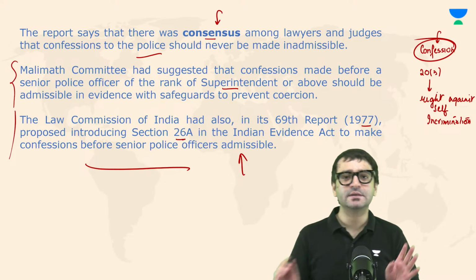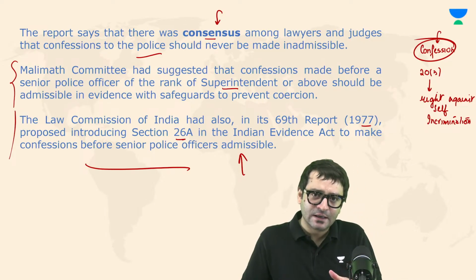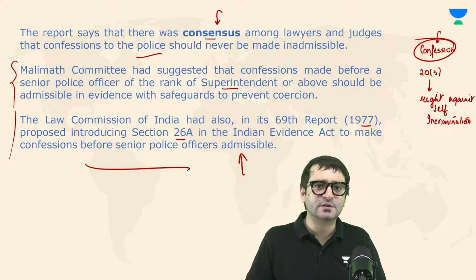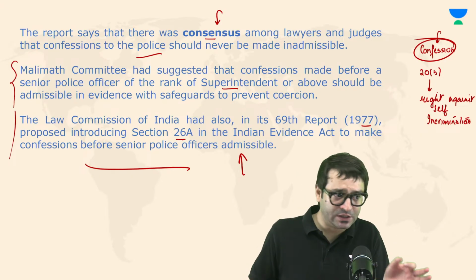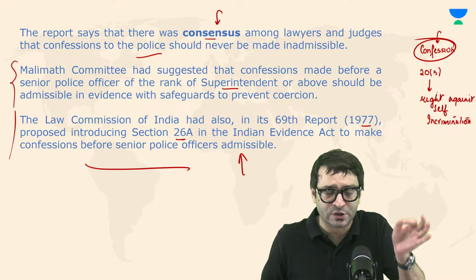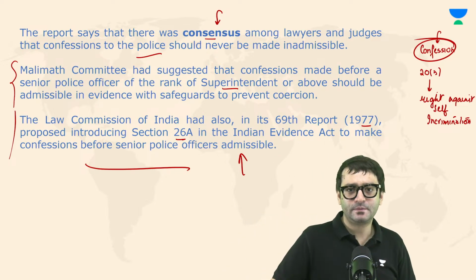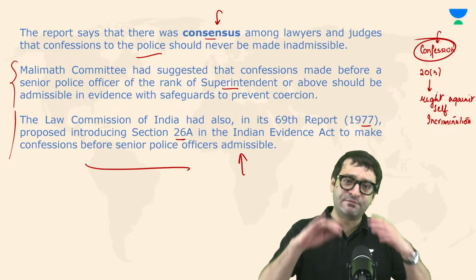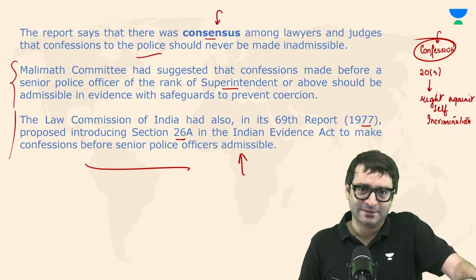Now, the problem is senior police officers, they are involved in this torture. It is sometimes in their presence or with their permission that torture, custodial torture, police brutality is conducted in the police station. Because not everybody can be SP Amit Kumar of the movie Ganga Jal.